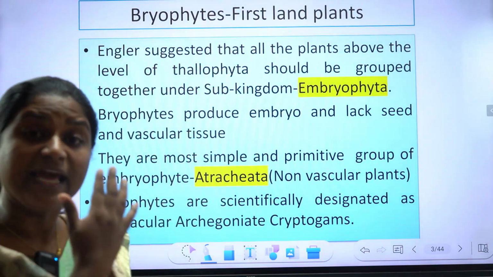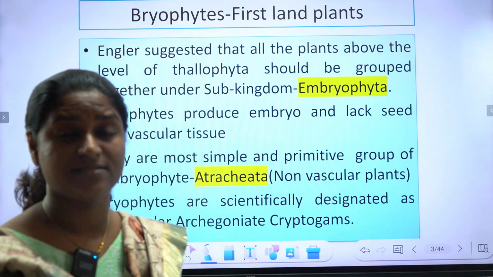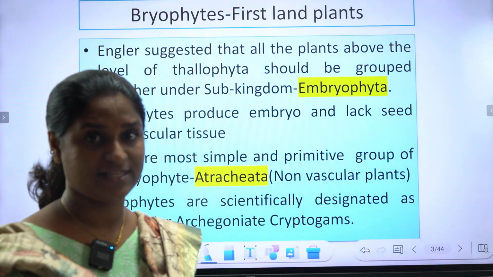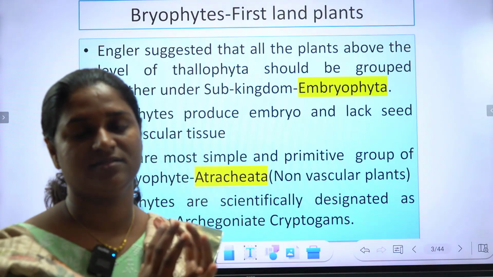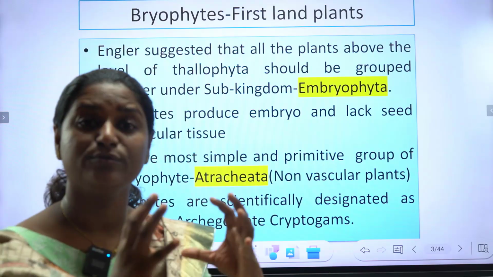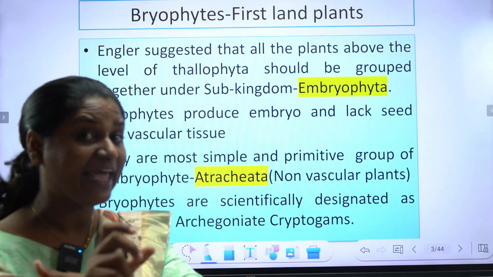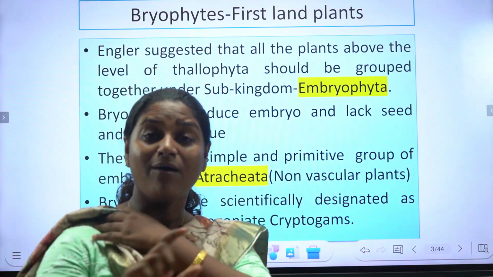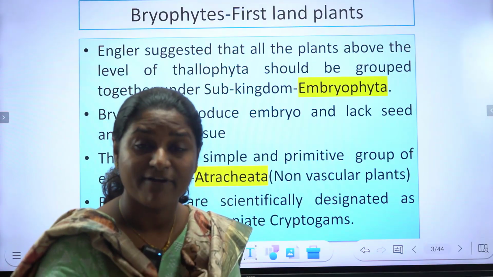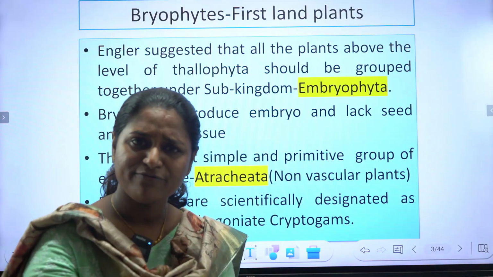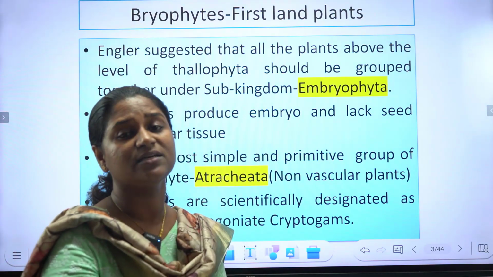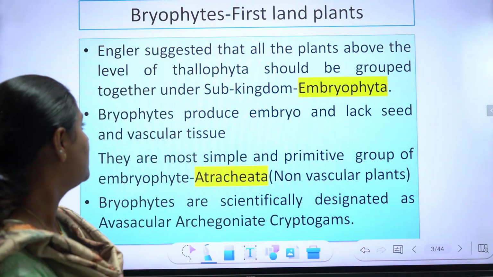Engler earlier suggested that other than thallophytes, other than algae, all the rest of the plant kingdom are grouped into embryophyta. So Engler classified all the plants other than thallophytes into embryophyta. So, bryophytes are the basic embryophytes.